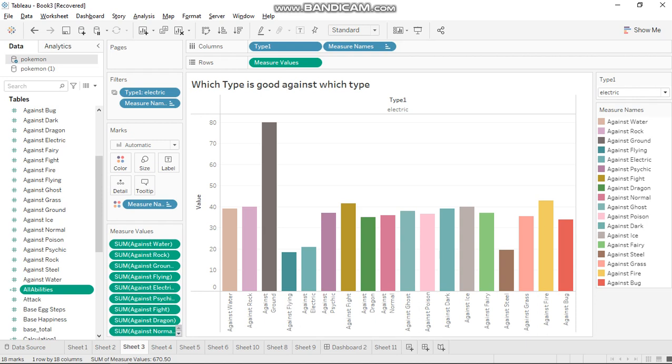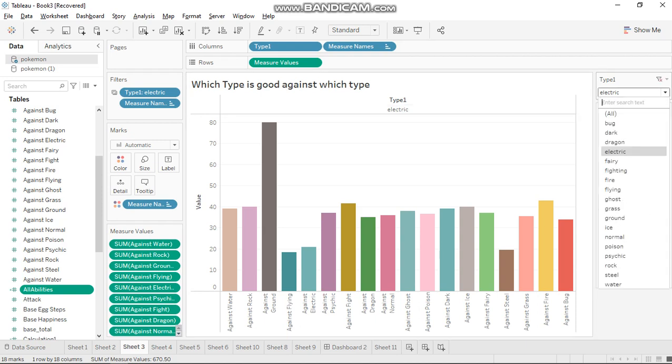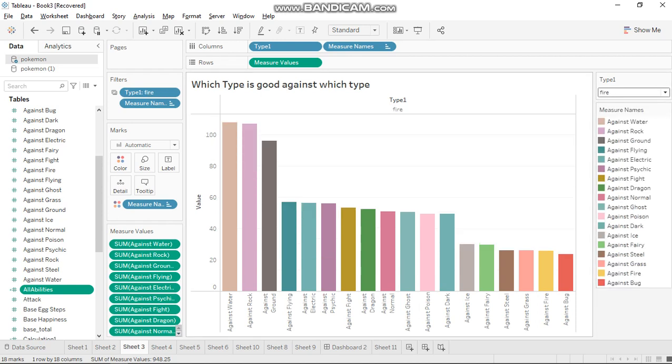In this chart, using a horizontal bar chart, we find which type of Pokemon is best against which type of Pokemon. So if we select fighting type or fire type Pokemon, it shows fire type Pokemon are good against water type, rock type, ground type, flying type, but fire type have less result against grass type, steel type and bug type Pokemon.